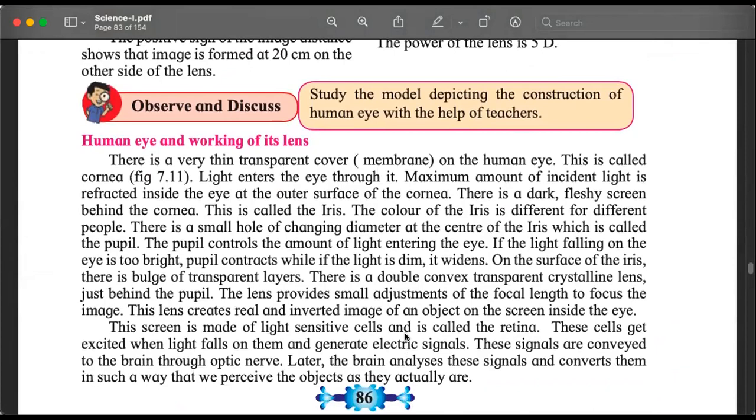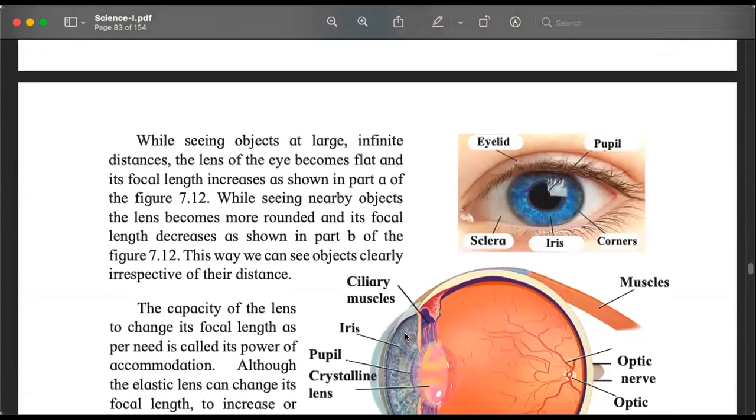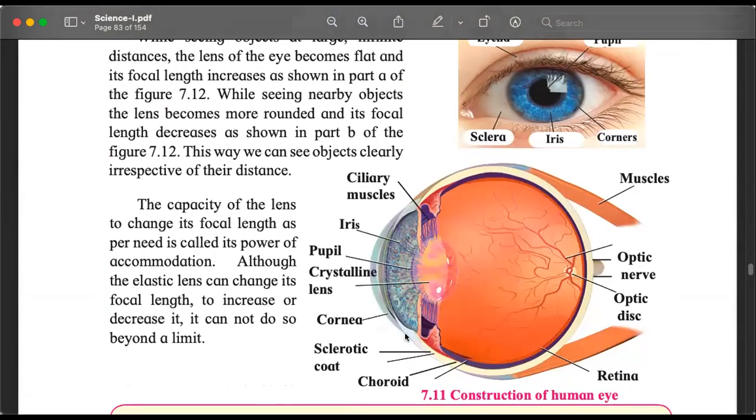And for me, this is the most interesting part, which is a combination of Science 1 and Science 2: how our eyes work. How are we able to see? Remember last year when we studied sound, we understood how we are able to hear. This year we are going to learn how we are able to see.